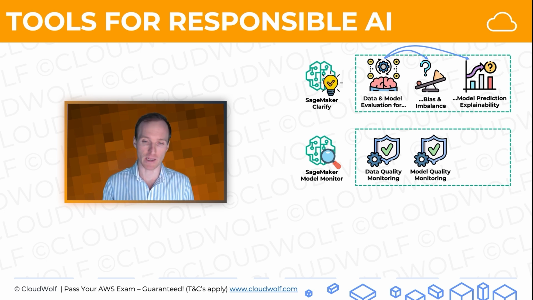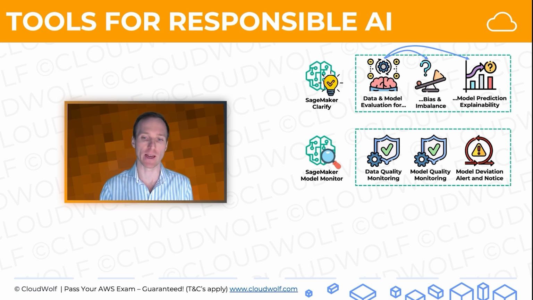Also model quality monitoring. So is the model predicting as well as it was at the start, as well as it should be, again, in an ongoing way. And model deviation alert and notice. So it can provide alerts when there are certain deviations in the data quality or model quality.